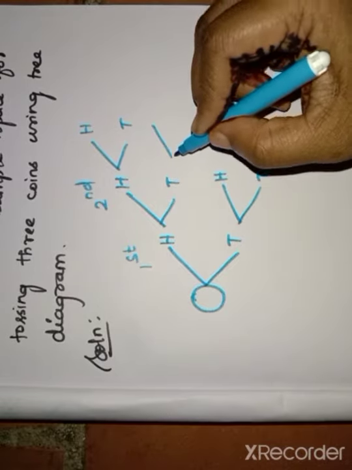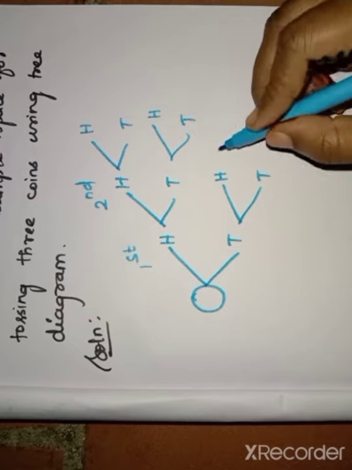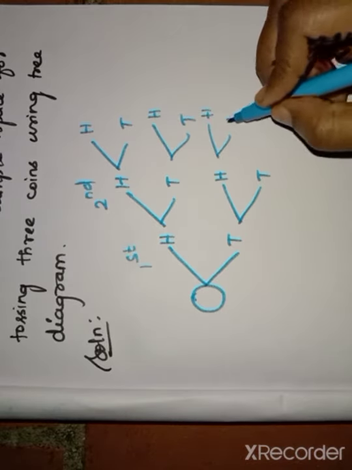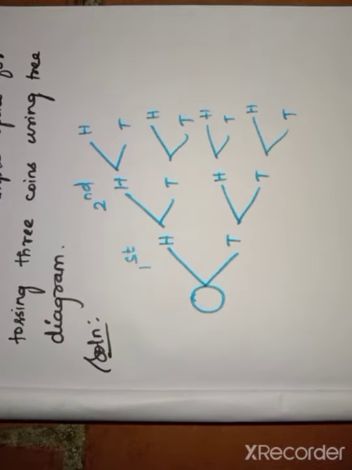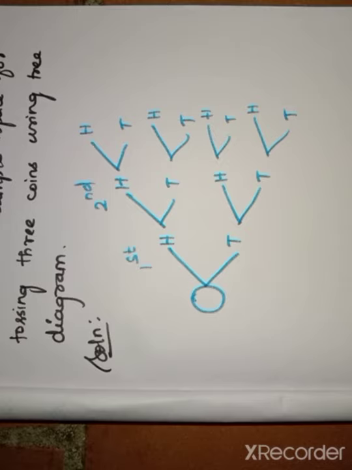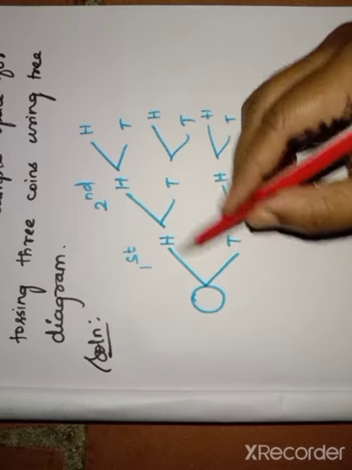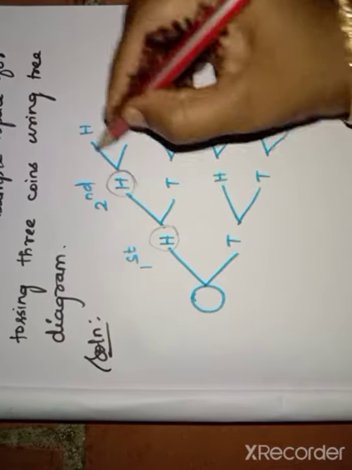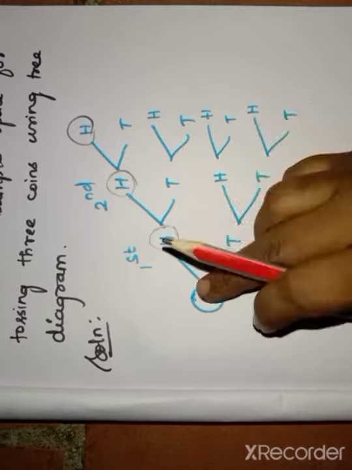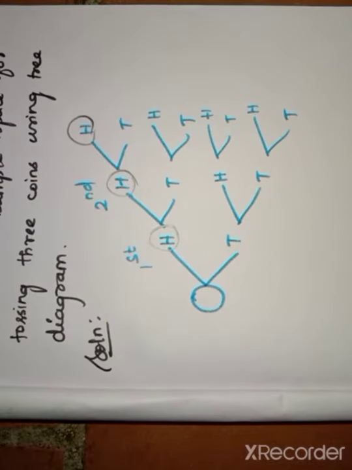Here also head, tail, head, tail, head, tail. Now we want to write the sample space from this tree diagram. How to write? See, here we have the arrow marks. So head, head, head. First of all, you have to use these branches and write.